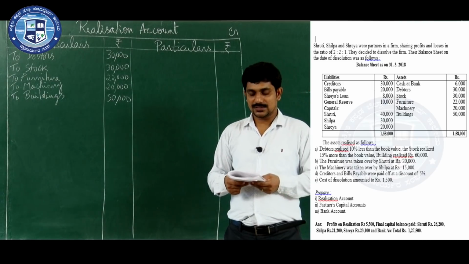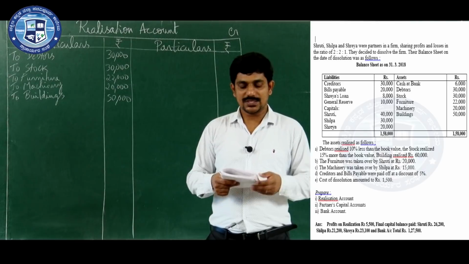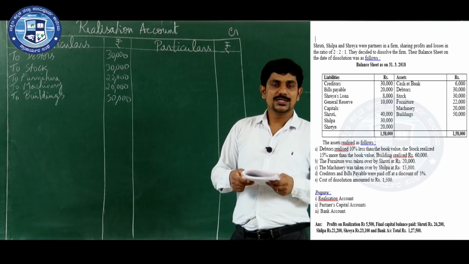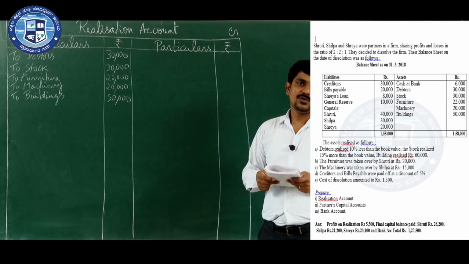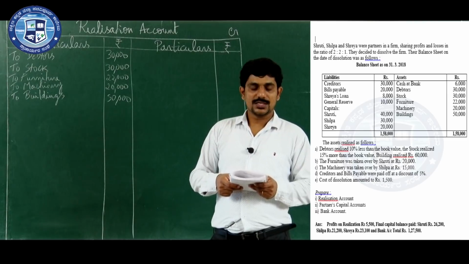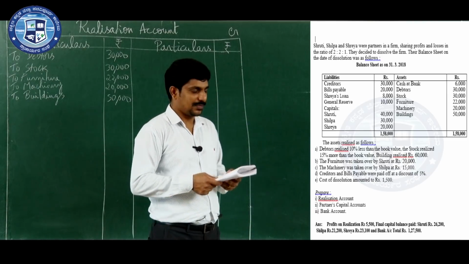Now, here liabilities, only two external liabilities are there. First one is creditors and second one is bills payable. Shreya's loan, where it will go? Bank account. General reserve, where it will appear? Partners capital account. Capital also will appear under partners capital account.